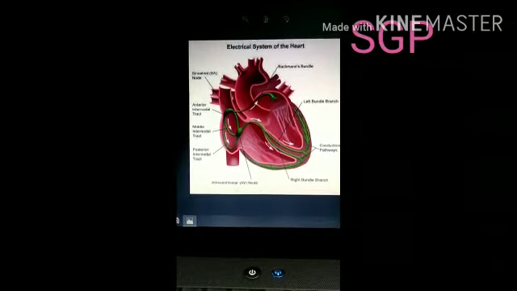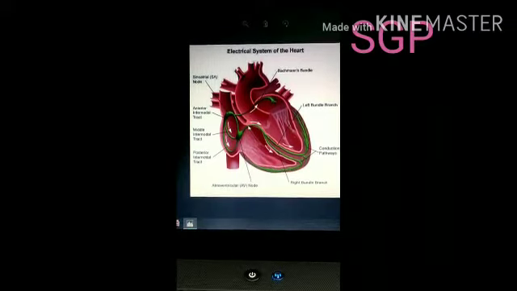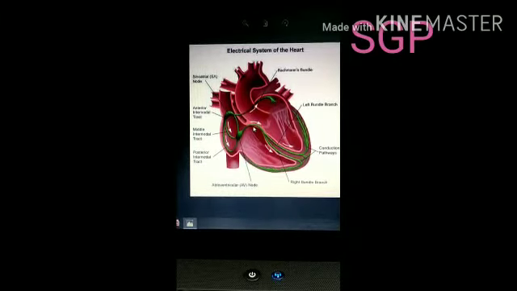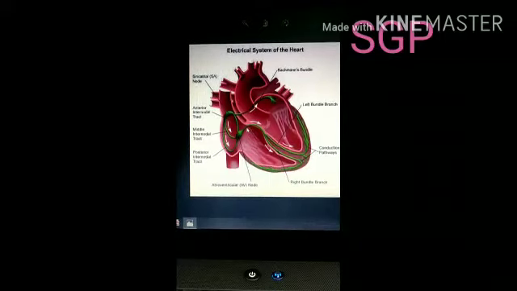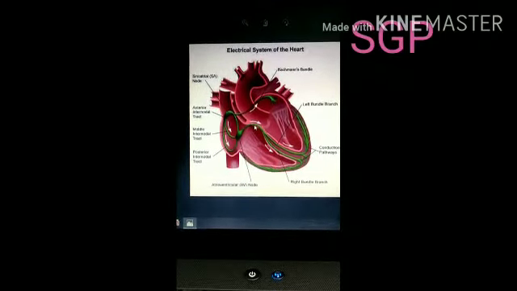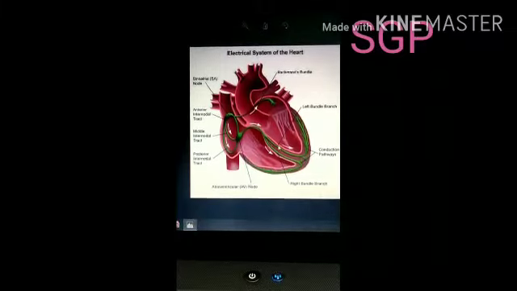Then the AV node, the atrioventricular node, and this is the bundle of His. The bundle of His was discovered by a scientist named His in the year 1893. After that comes the bundle branches, the right bundle branch and the left bundle branch.